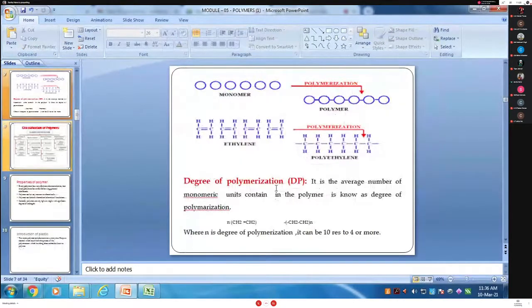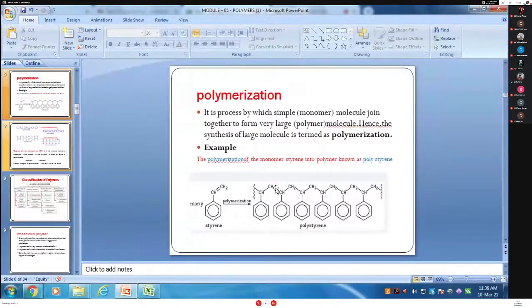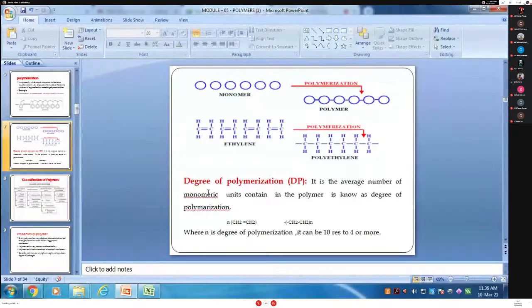One minute, one point I will. Polymerization, this is the degree of polymerization. So first we will see what is meant by polymer, what is meant by polymerization, and the third definition, the degree of polymerization. It is the average number of monomeric units contained in the polymer.